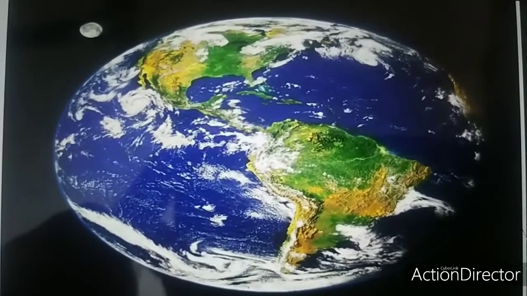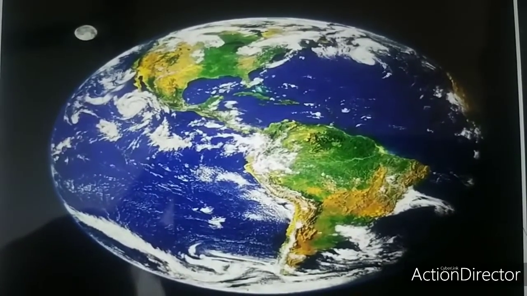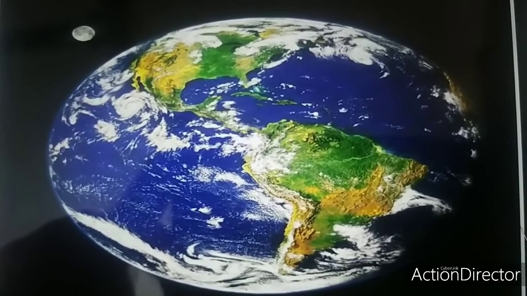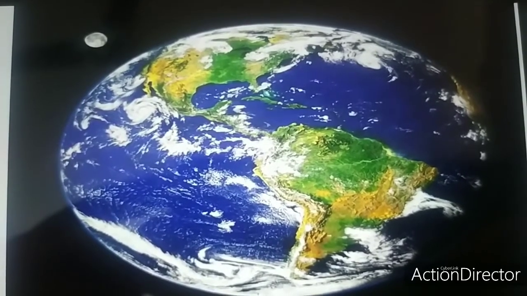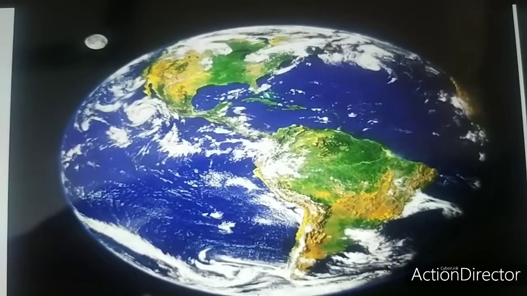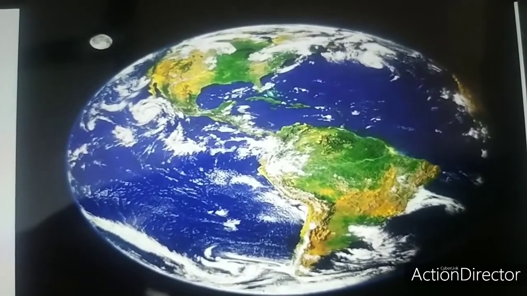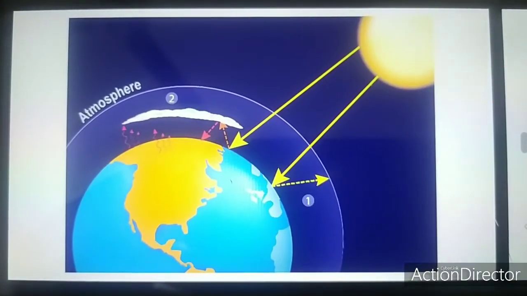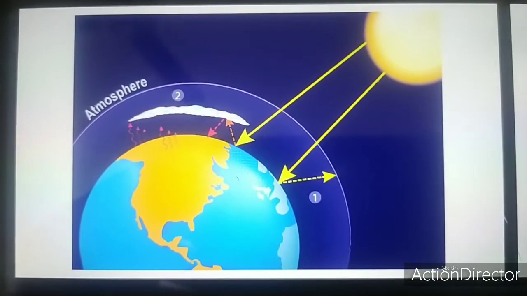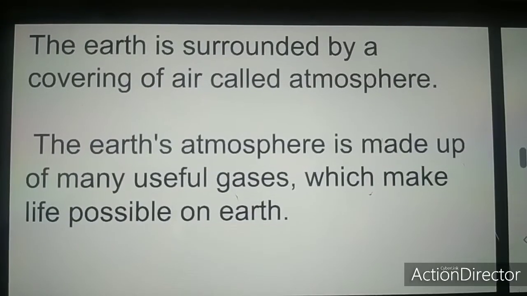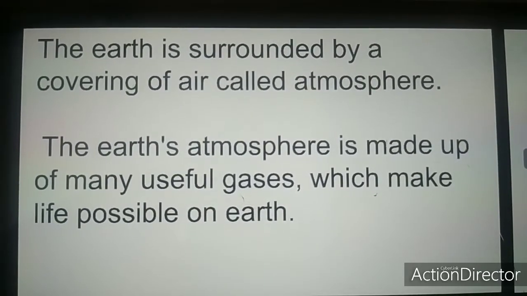Earlier people used to believe that the earth is flat, but then the scientists discovered that the earth is not flat but sphere in shape. Our Earth is the only planet that supports life, and it is also known as the blue planet because of the abundance of water present on it. The Earth is surrounded by a covering of air known as the atmosphere. The Earth's atmosphere is made up of many useful gases which makes life possible on Earth.